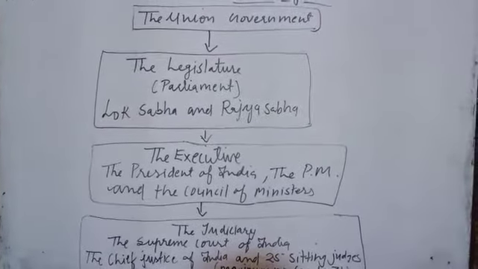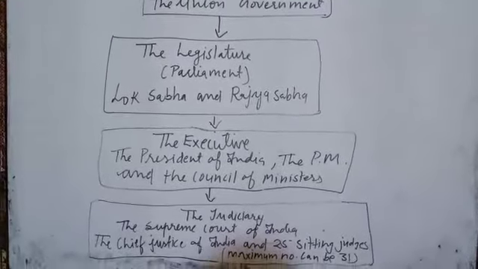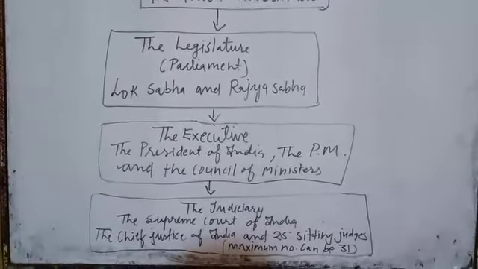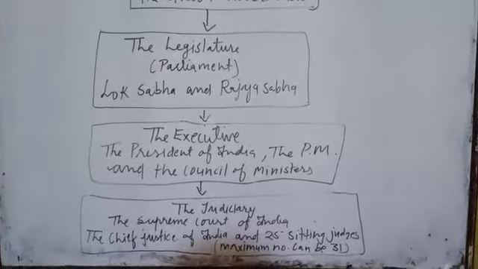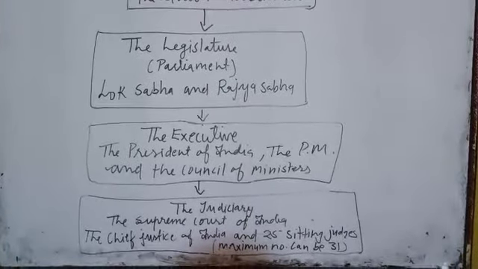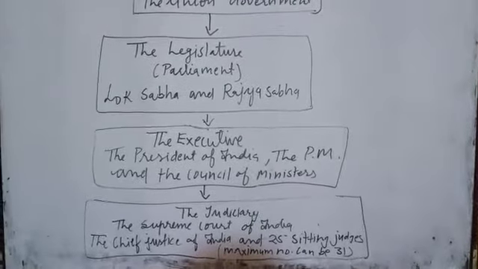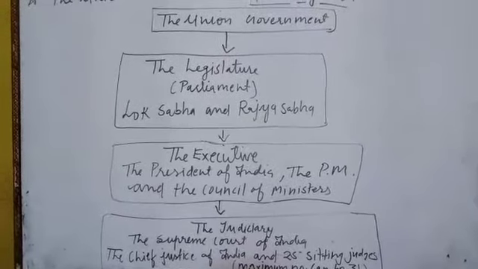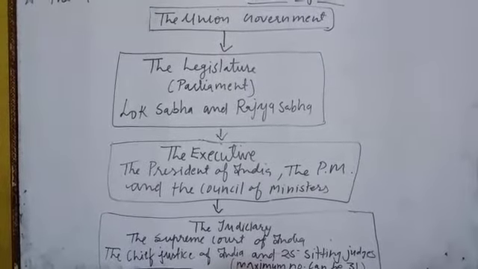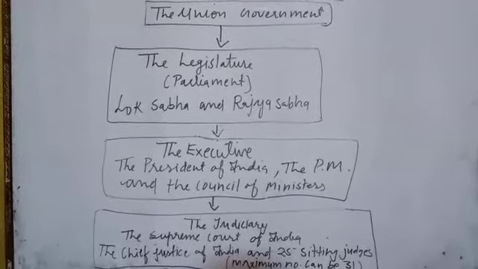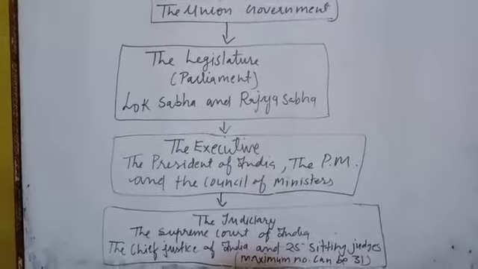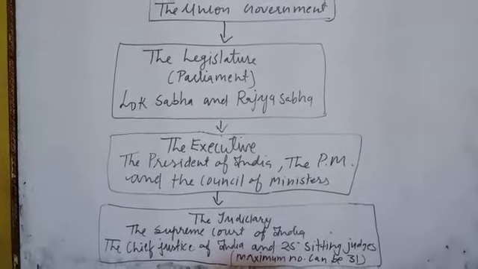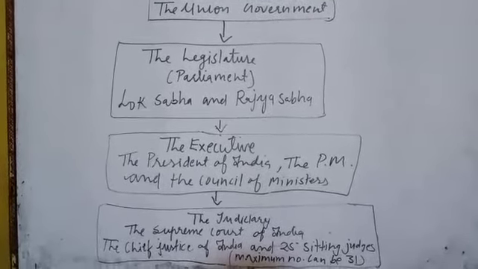Now, the third organ, the judiciary. The function of judiciary is to solve disputes. So the judiciary consists of the Chief Justice of India, including 25, according to your book, 25 sitting judges, and the maximum number can be 31. But my dear student, the data has changed. In your book it is given as 25 sitting judges and can be 31.